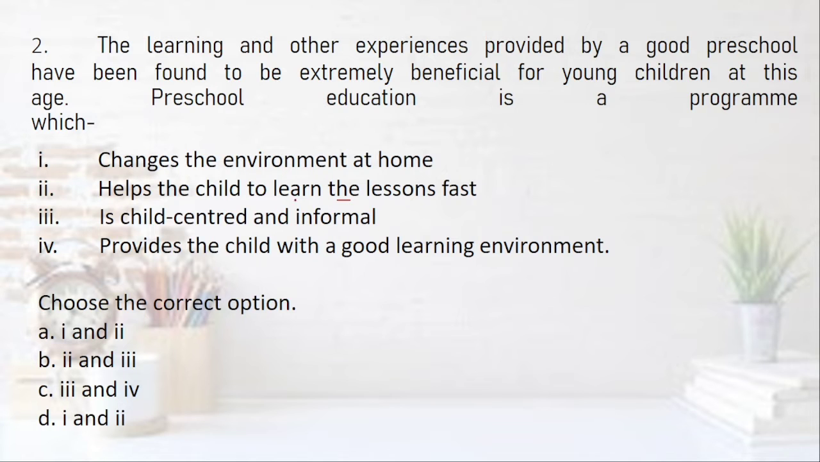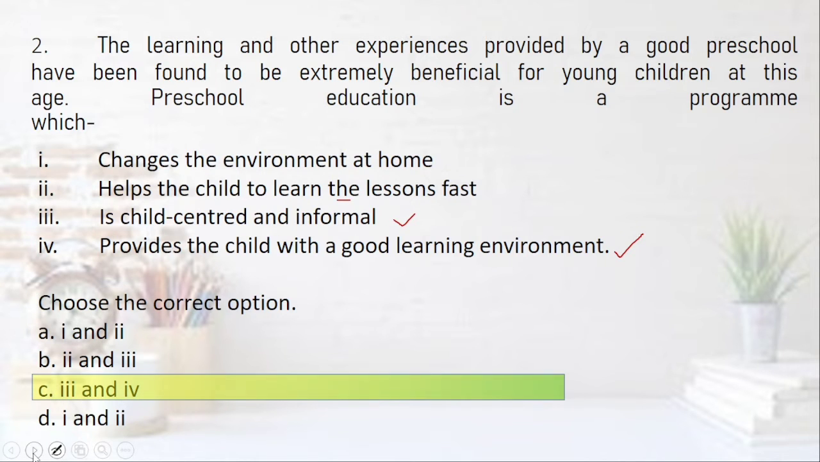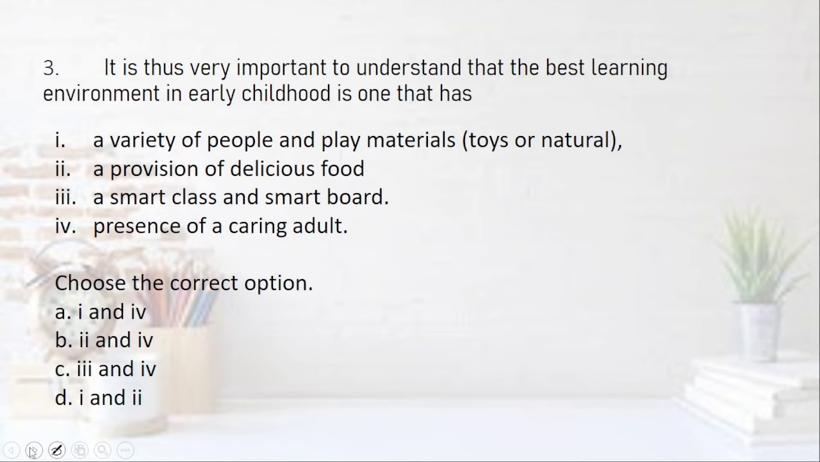Is it necessary? Helps the child to learn the lessons fast. Is it necessary? Is child-centered and informal. I think this is correct. And provides the child with good learning environment. This is a must. It is not necessary that it helps the child to learn the lessons fast. The lessons of life, yes, but not otherwise. So the right option is C, that is option 3 and option 4. This is the best method of attempting such questions. Look out for the right options and then check them.